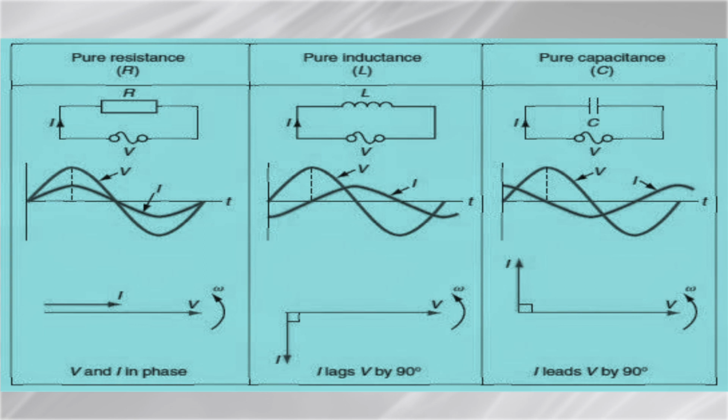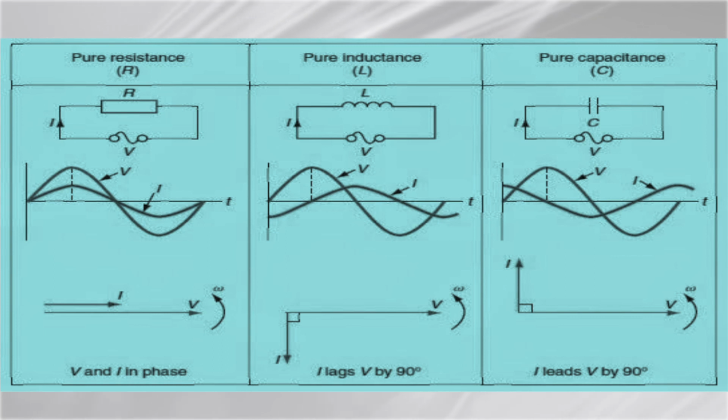So what about pure capacitance? You can see from this picture the capacitor and the alternating voltage source across the capacitor, then the voltage and current waveforms. So the current leads the voltage by 90 degrees.